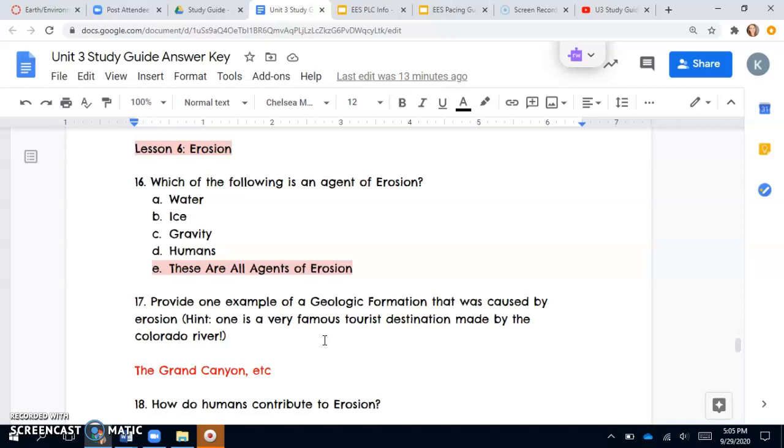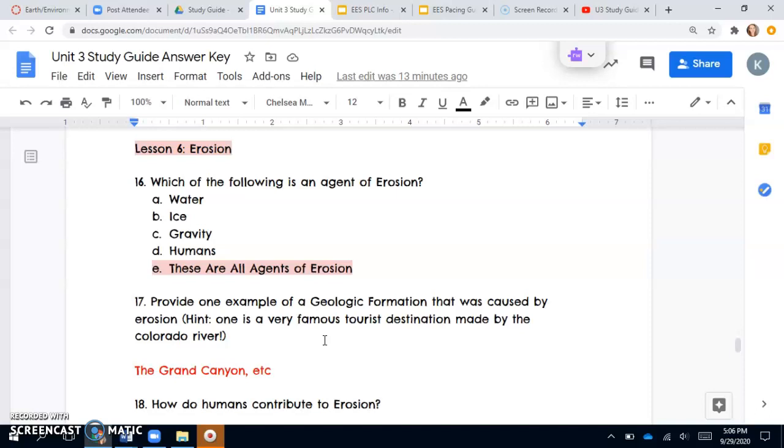Now remember the difference between weathering and erosion. Weathering is the breakdown of rocks, and then erosion is the movement of sediment. So weathering is the breakdown, erosion is the movement. So water is definitely one of the biggest factors when it comes to erosion because it can easily pick up sediment and move them down rivers and streams just through the force of currents.